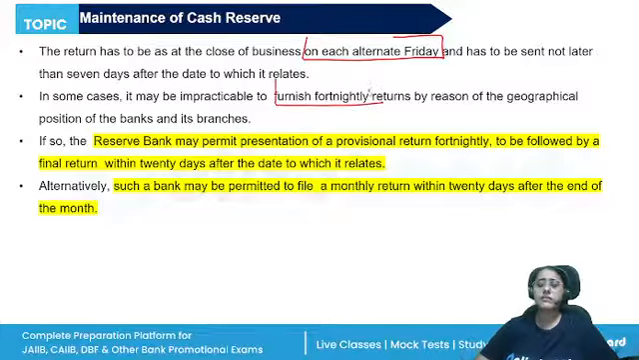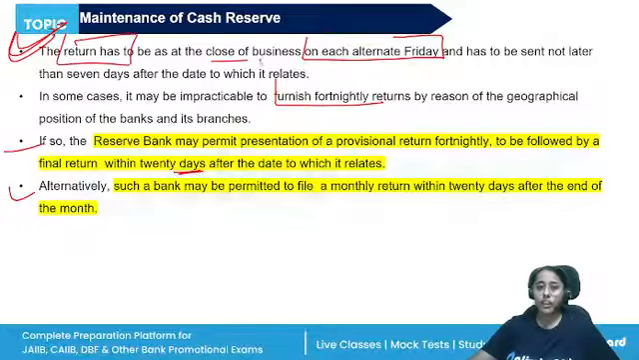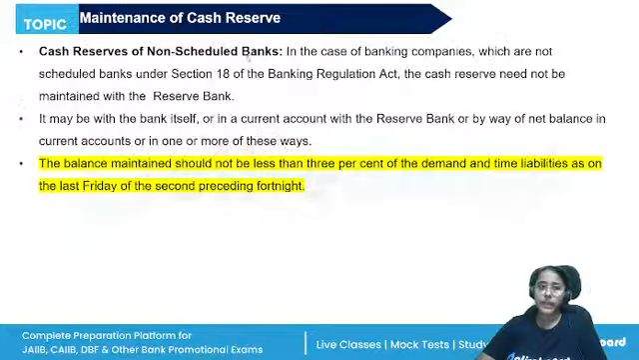Fortnightly returns. By reason of geographical position, if it is impractical, RBI may permit a presentation of a provisional return fortnightly and a final return within 20 days. These things are there, but we will remember only this point. This return has to be at the close of business on each alternate Friday. This one point we are going to remember. What about the non-scheduled banks?